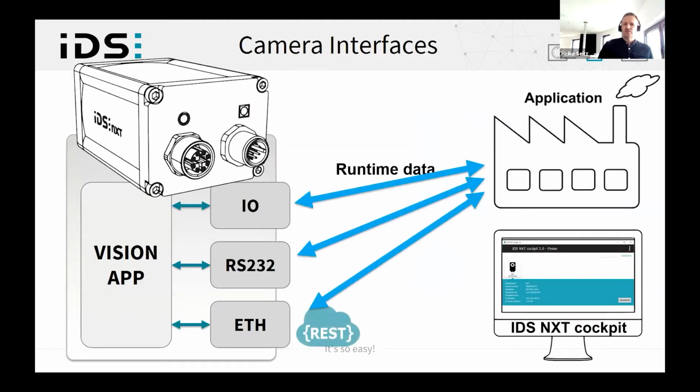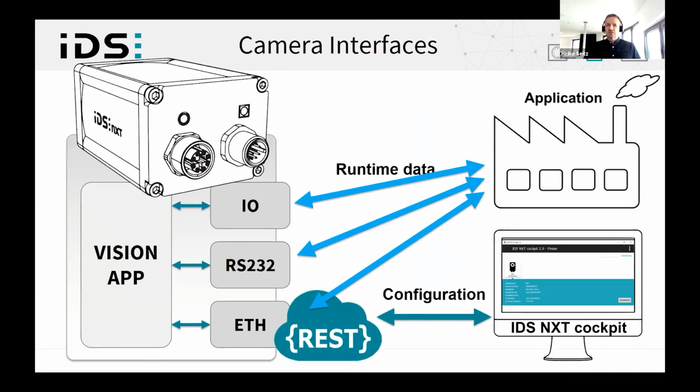With IP67 protected connectors, digital inputs and outputs, two-wire communication and Ethernet, IDS Next cameras can be used very flexibly. A stateless REST web service enables connection to all web-compatible devices in an IoT network structure. It is not only used for data and result transmission, but also for the installation and configuration of apps and interfaces.